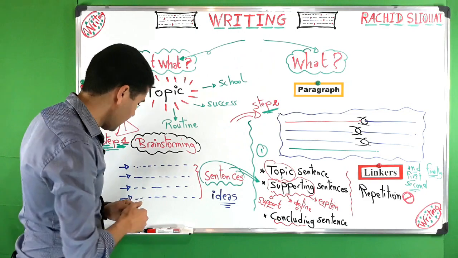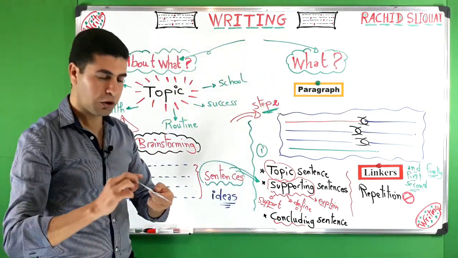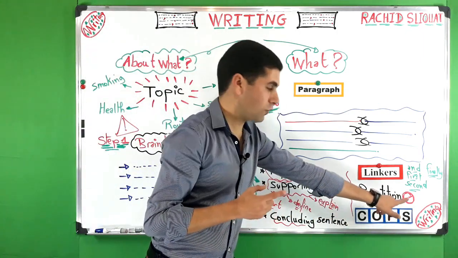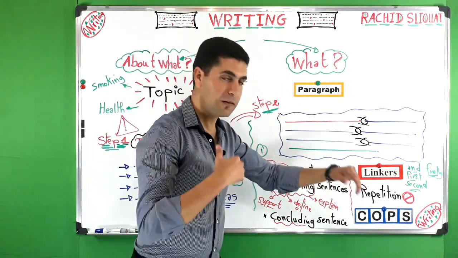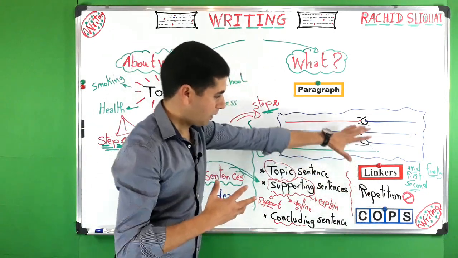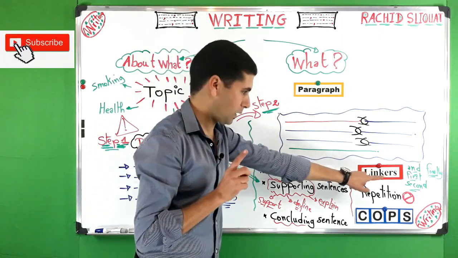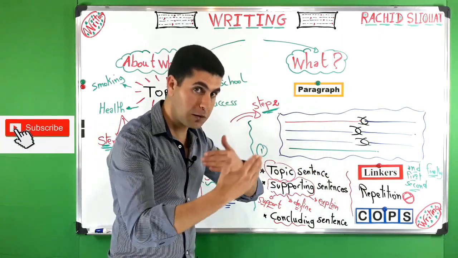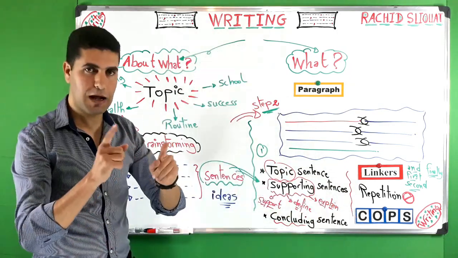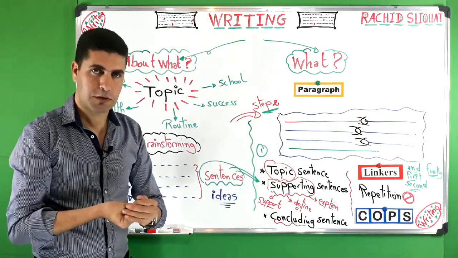The last thing that I would like you to remember is what we call COPs: capitalization, organization, punctuation, and spelling. Again, this is something that we will see in another episode. This is something you have to respect when it comes to writing a paragraph. So use linkers, don't repeat words, and respect COPs in whatever you write.